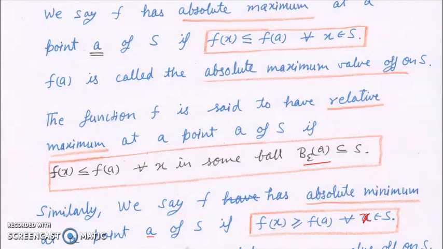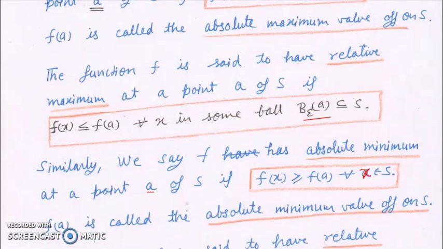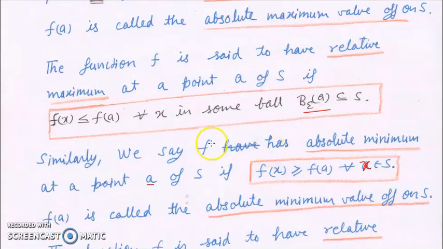Now, as we have defined absolute maximum and relative maximum, in the same way we can define absolute minimum and relative minimum. So what is absolute minimum? We say f has an absolute minimum at a point A of S if f(x) is greater than or equal to f(A) for all x in S. f(A) is called the absolute minimum value of f on S.